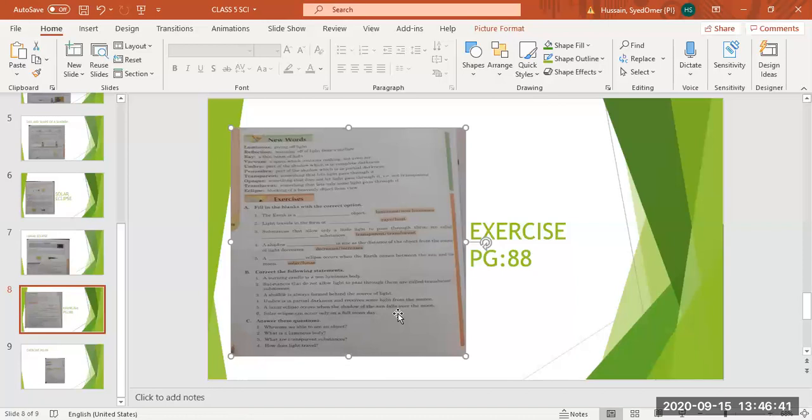Okay, we are able to see an object because whenever light from that object bounces off and enters into our eyes, that's how we are able to see it, because of reflection of light. Whenever light reflects from that object, we are able to see that object.